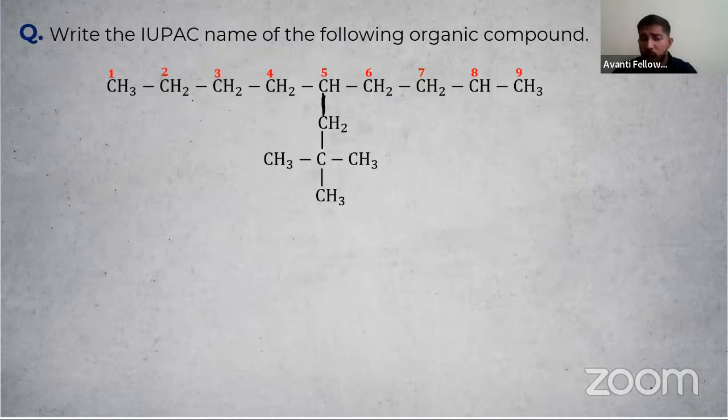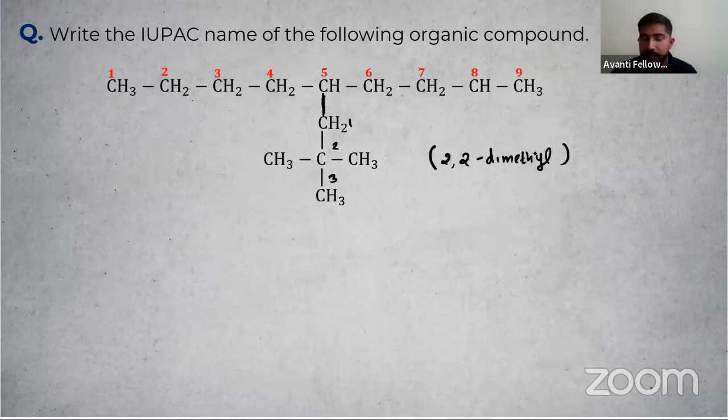Okay, great. So how to start numbering this branch? So I can say this is first, this is first, this is second, this is third. So complex substituent. So that means a substituent is present. Some small atoms are attached to that one. So I can name it as second position. There are 2 methyl groups. So I have to write 2 dimethyl. Complex, right? So I have to add them inside a bracket. Then I have to indicate the position of this complex substituent. It is present in the 5th position of our parent carbon chain.